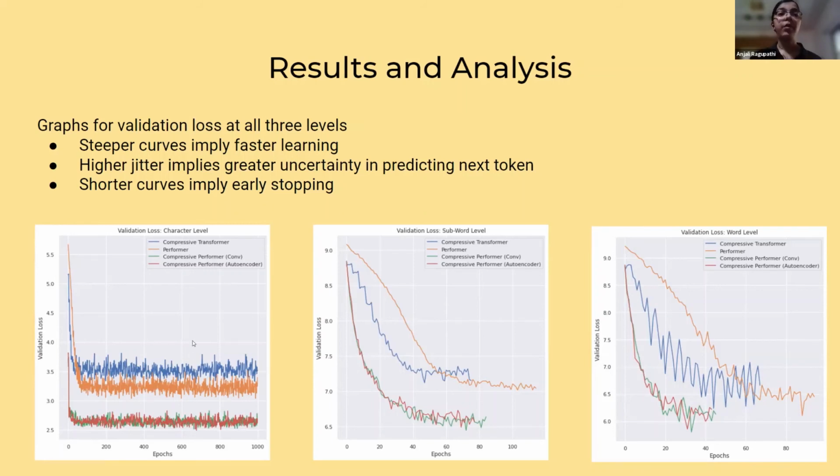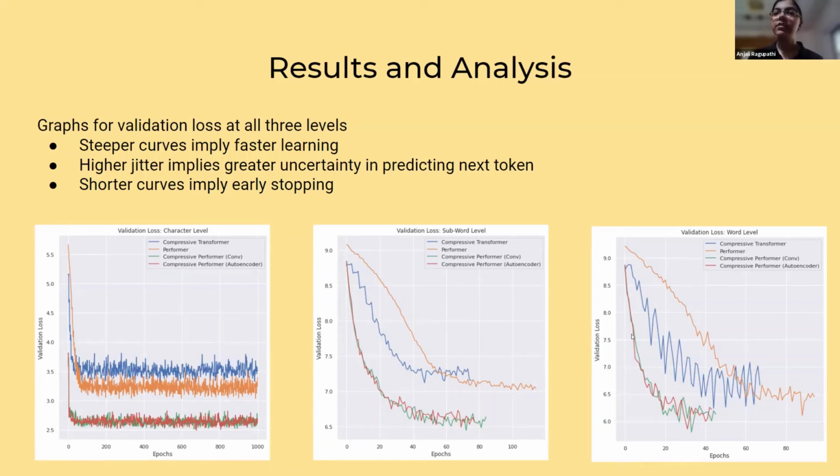Even so, our model tended to learn the fastest, and it had the lowest perplexity scores and validation losses among all the 4 models. Similarly, at the subword level, the jitter was much less, and you can see that there's a very smooth learning curve for our models, which showed that it could learn the dependencies between subwords much better.